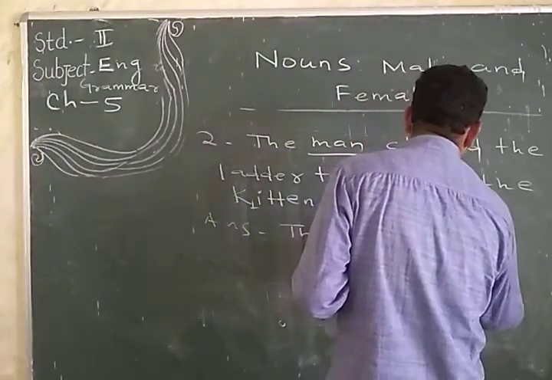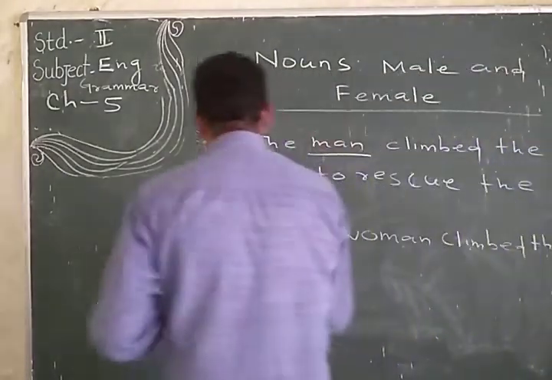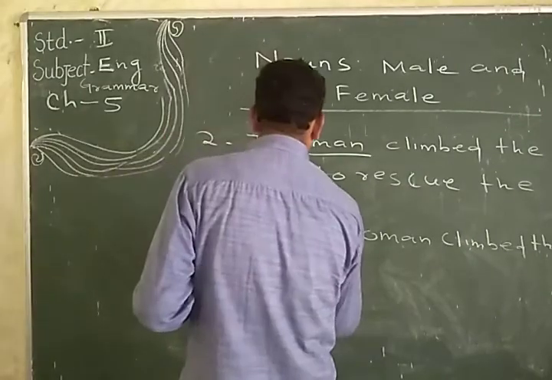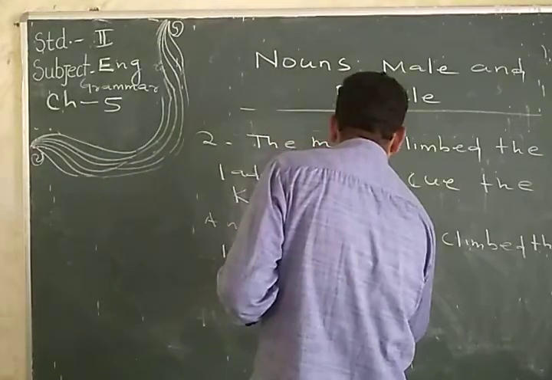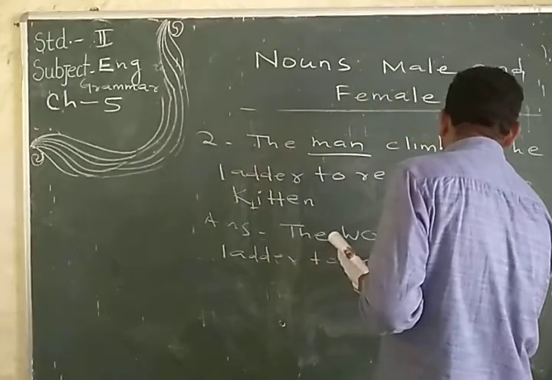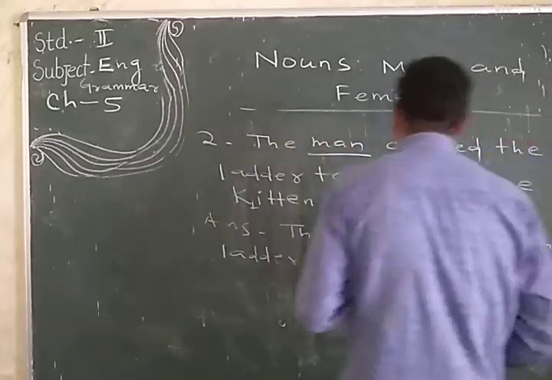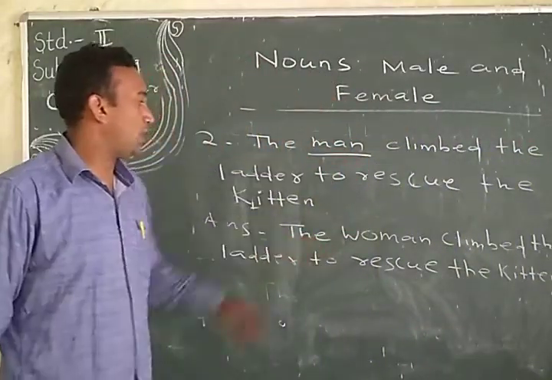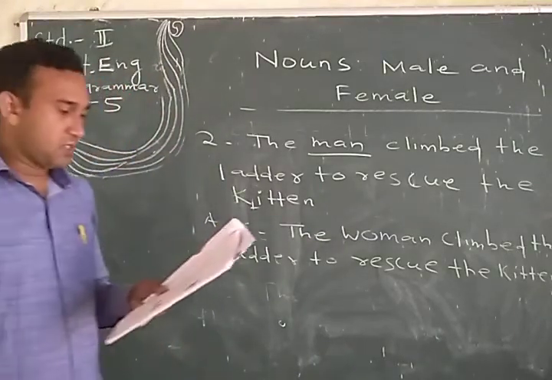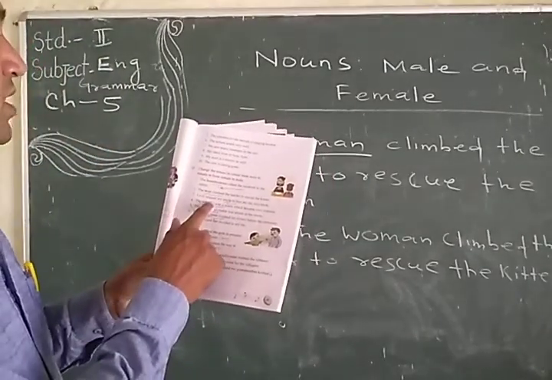Woman climbed the ladder to rescue the kitten. Okay, just you have to change man to woman, man to female. Okay, so another number you have to do also. Just see your book. I will request my uncle.